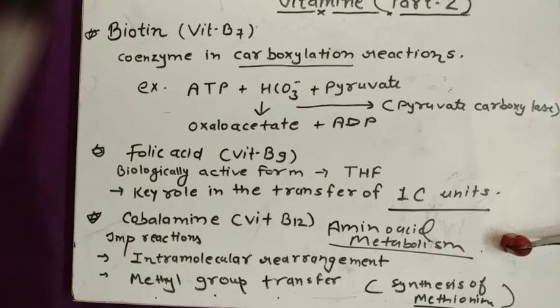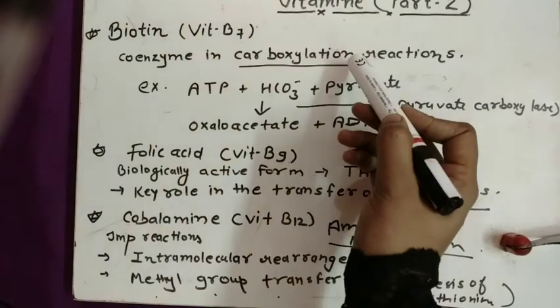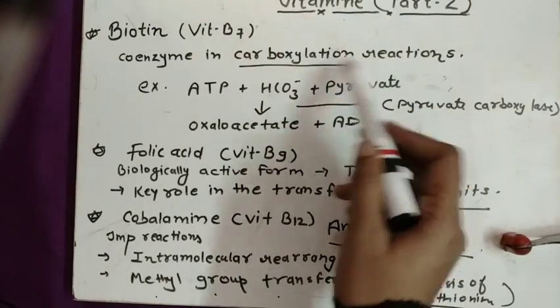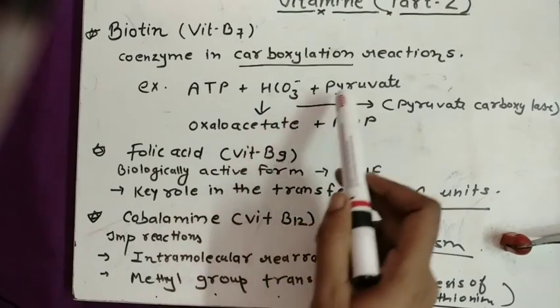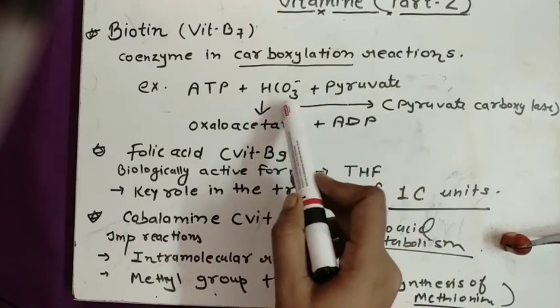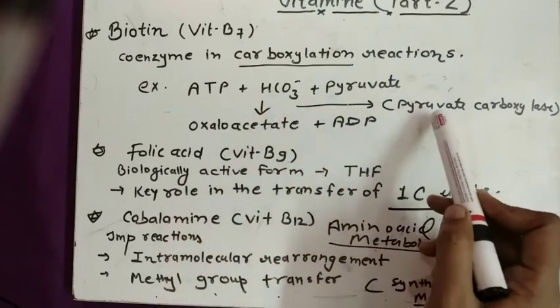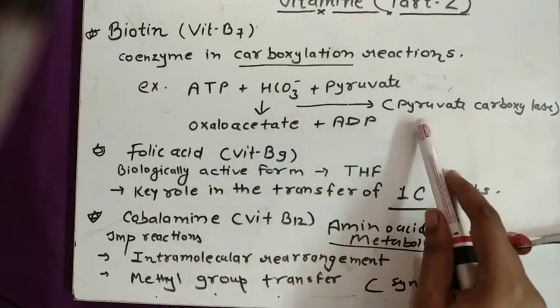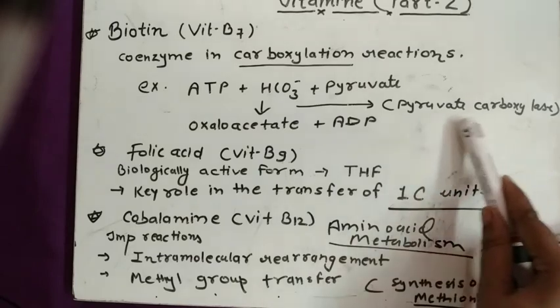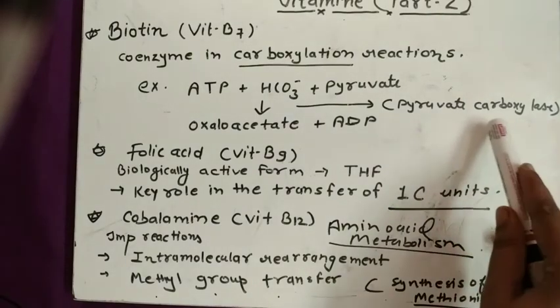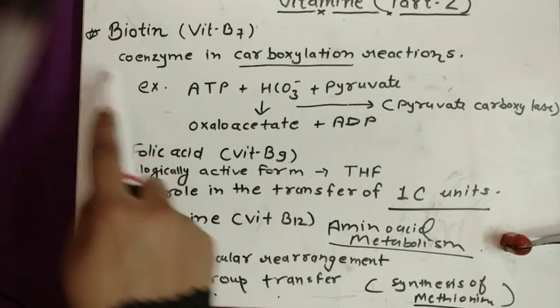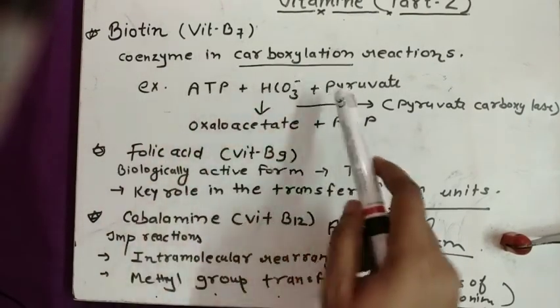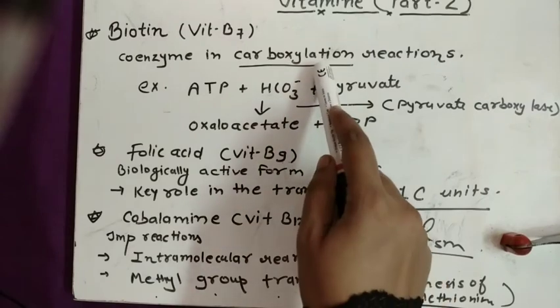So vitamin B7 is biotin, and this biotin is a coenzyme in carboxylation reactions. Here's an example in which pyruvate is converted into oxaloacetate with the addition of CO2 in the form of bicarbonate. Here is the enzyme, pyruvate carboxylase, and the coenzyme is biotin. So biotin is mainly involved in carboxylation reactions.